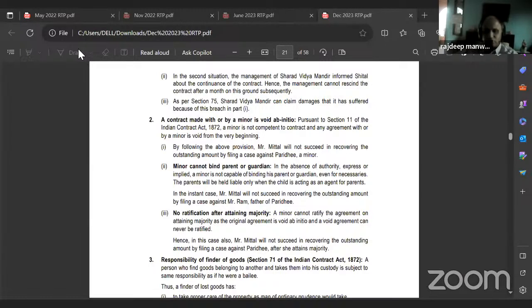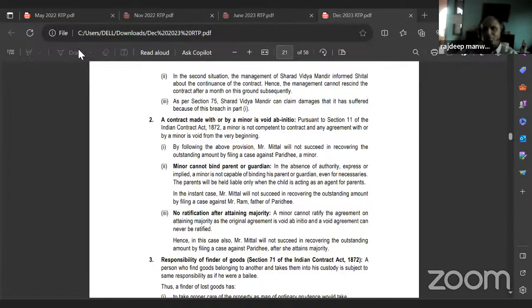What you can also do is, when you are mentioning that it cannot be recovered from a minor, mention it as in the case of Mohori Bibee versus Dharmodas Ghose. You don't have to explain the case, but write the name of the case. Correct or no? Yes or no?